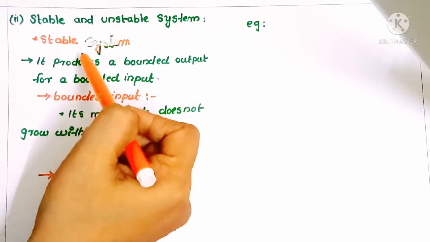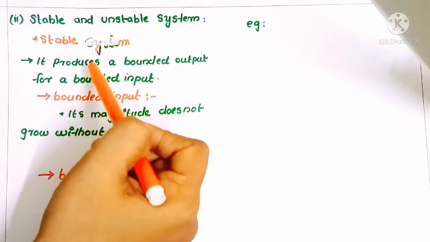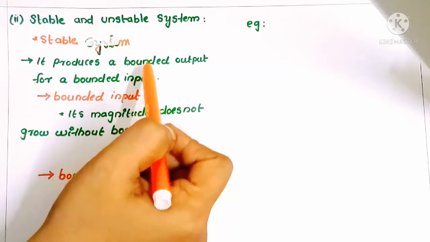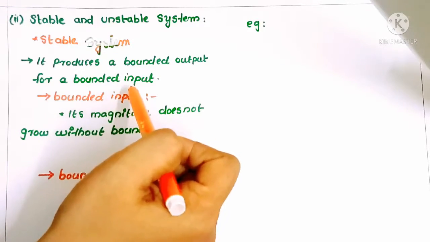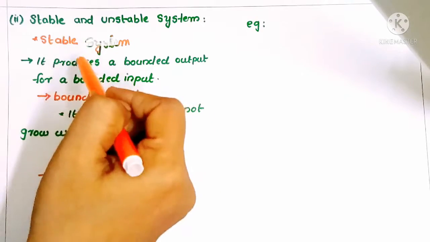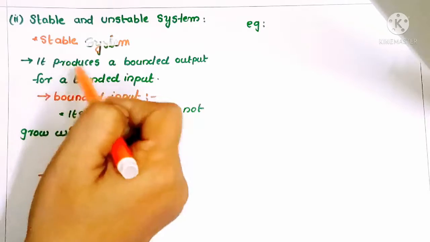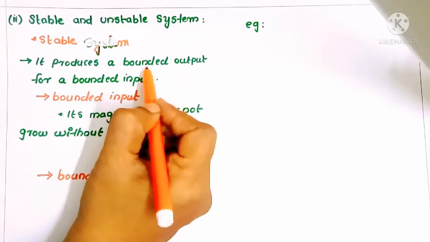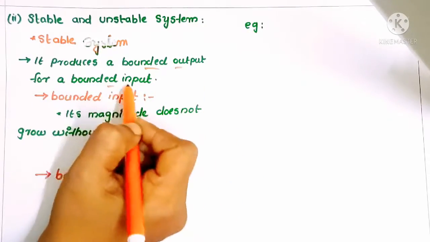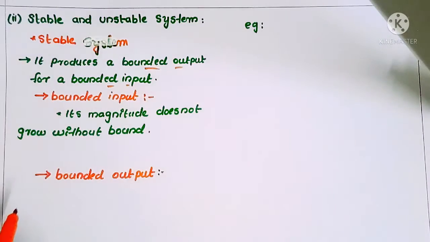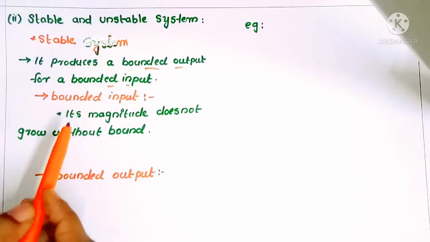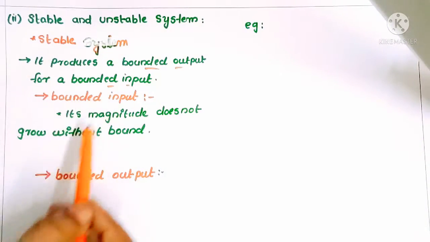A system is said to be a stable system if it produces a bounded output for a bounded input. Then we can call that system a stable system. What is meant by a stable system? A system that produces a bounded output for a bounded input is a stable system. Then what is meant by a bounded input?